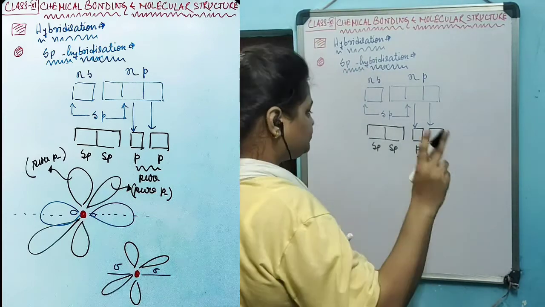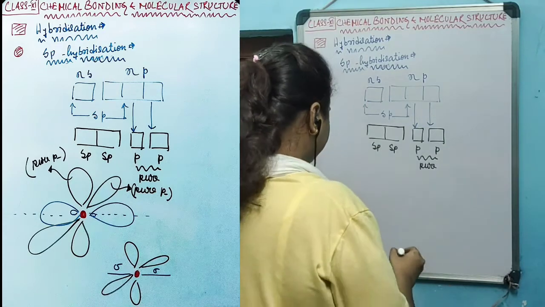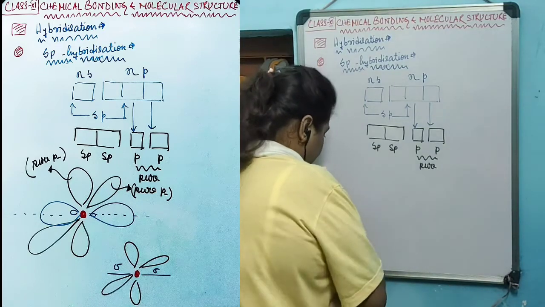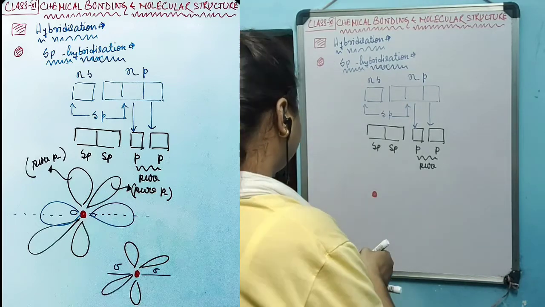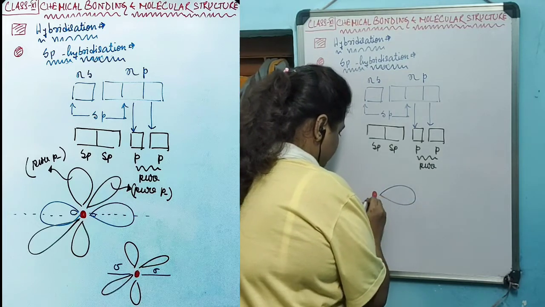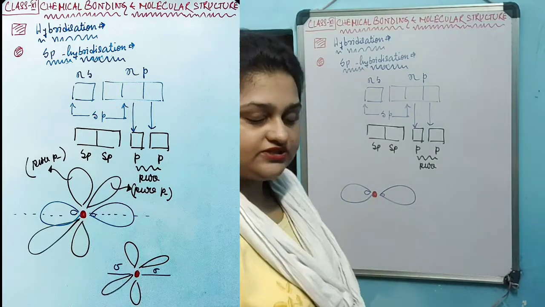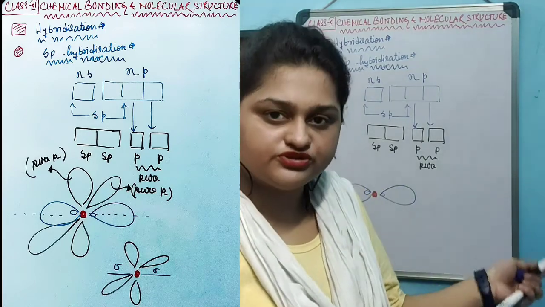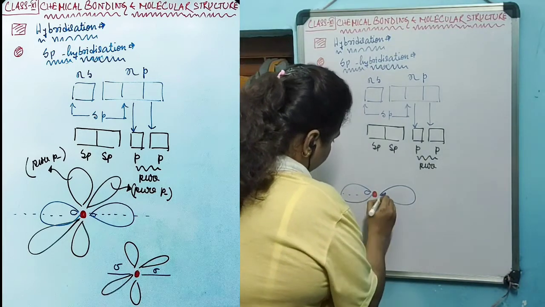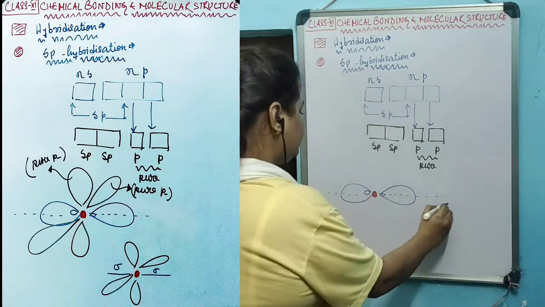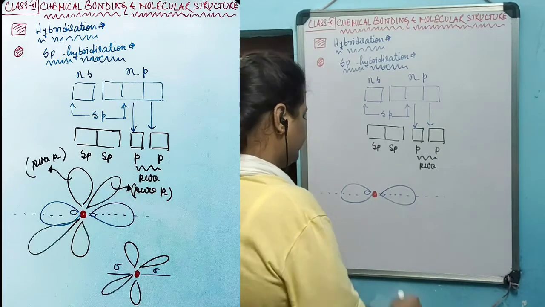As 2 hybrid orbitals have been created, the central atom will have the shape as, supposedly this is the central atom, and two hybrid orbitals are created, and these two hybrid orbitals look like this. These two hybrid orbitals are oriented opposite of each other, and the pure p orbitals remain perpendicular to the internuclear axis along which these hybrid orbitals are situated.